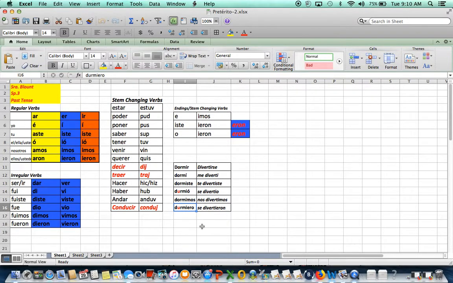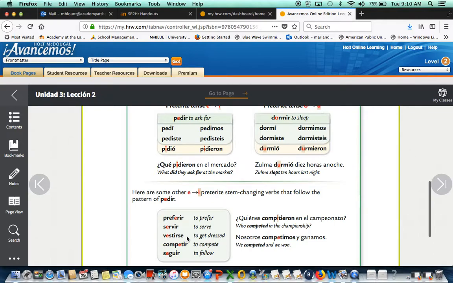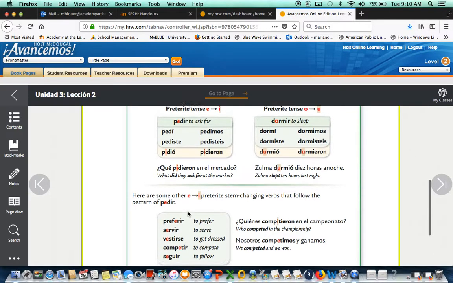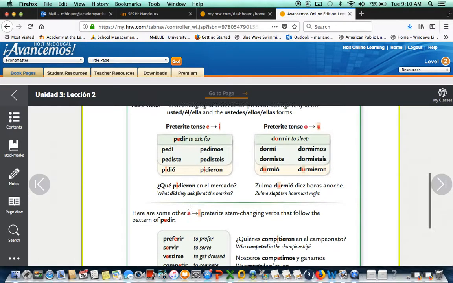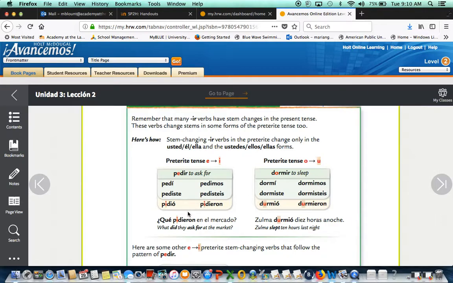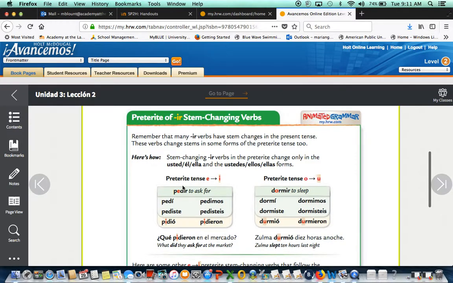So, if we go back here, okay? So, pedir, dormir, preferir, servir, vestirse, compartir, and seguir, what endings are you going to follow? You're going to follow the regular endings, okay? So, you drop and you add. But now, this is, again, only the ir verbs, there are stem changing verbs in the past tense. So, for example, pedir, which is to ask for, the e changes for i. But when? Only for the él form. What does that mean, él form? I mean él, ella o usted, and also ellos and ustedes, okay?